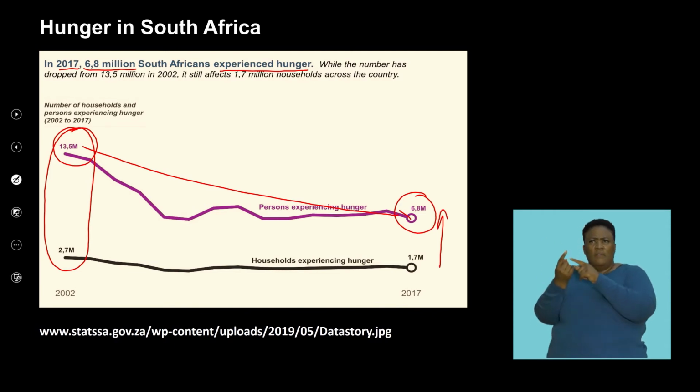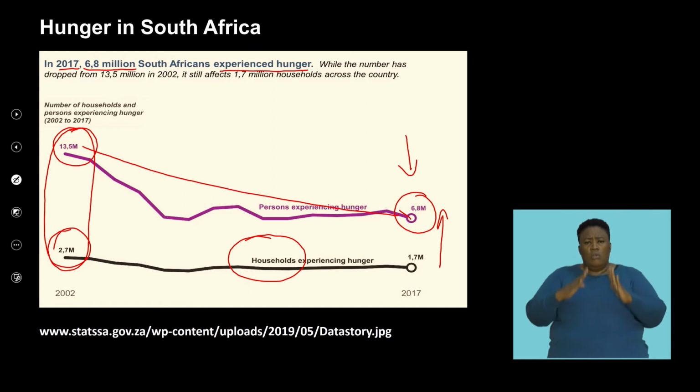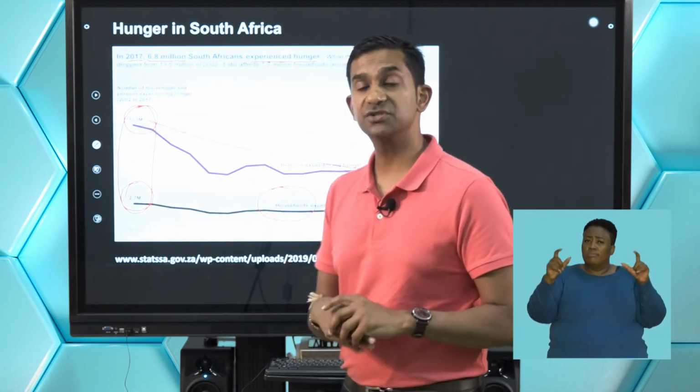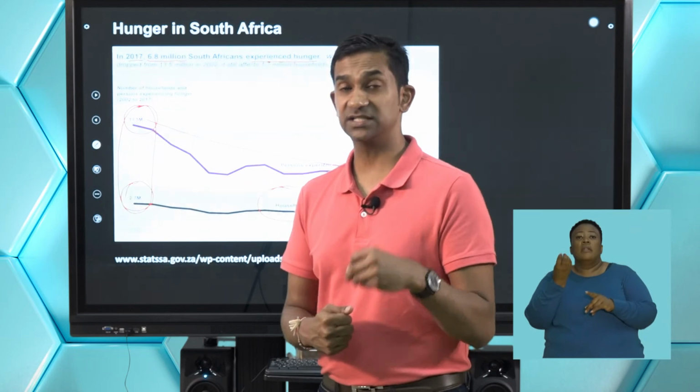If you think about it, in 2017, 6.8 million people were affected by hunger. However, if we look at the 2.7 million in 2002, and this is a graph that points to the households, we can see that again, 1.7 million households were affected. So, although the stats look promising, where we're seeing a decline in both individuals and households, it is still a significantly large proportion of the population and households that are experiencing hunger. And that, again, talks to the culture of us consuming food and producing food in a way that ensures that its security is maintained.